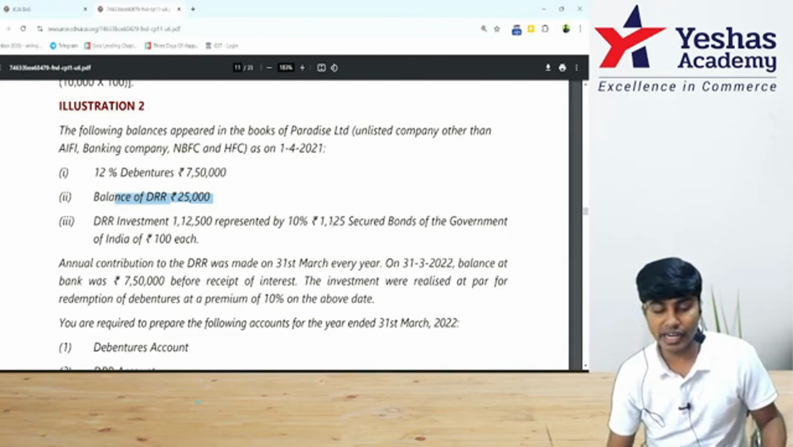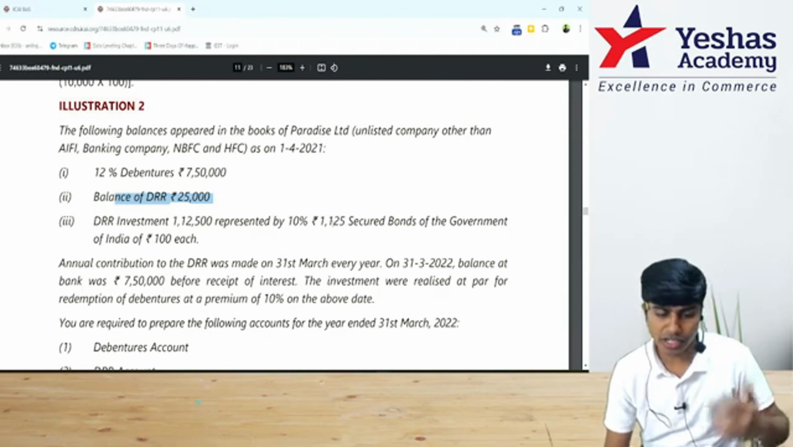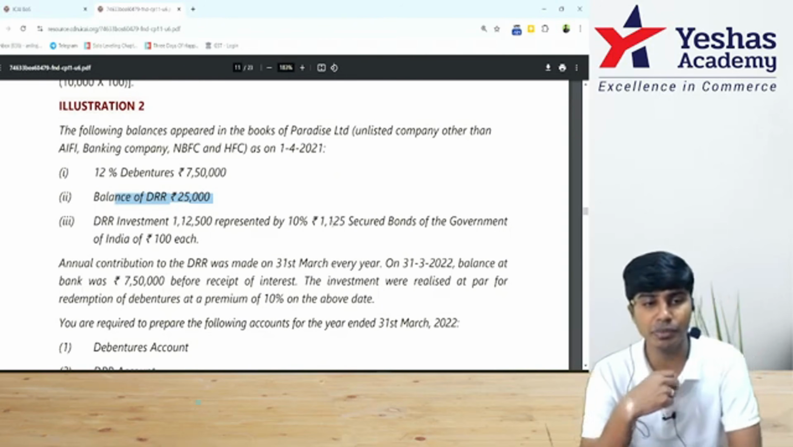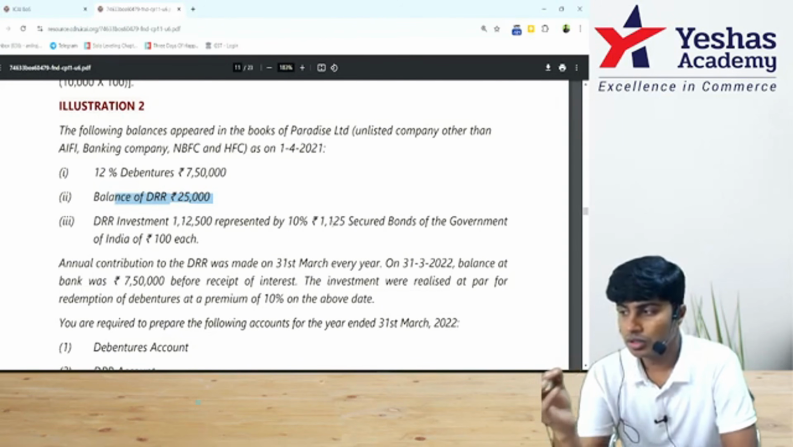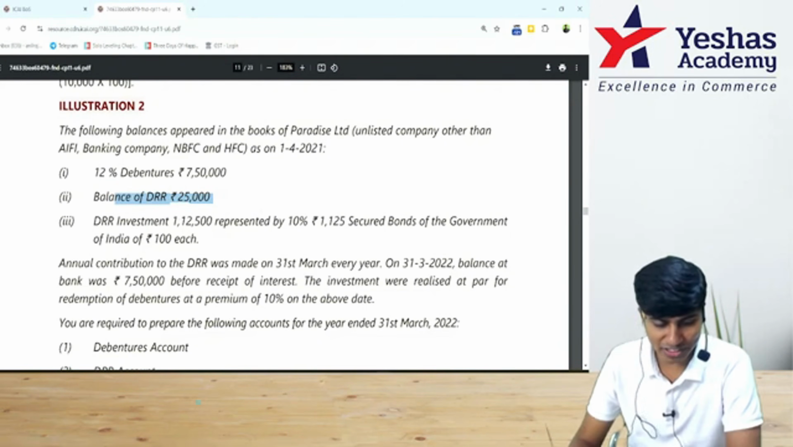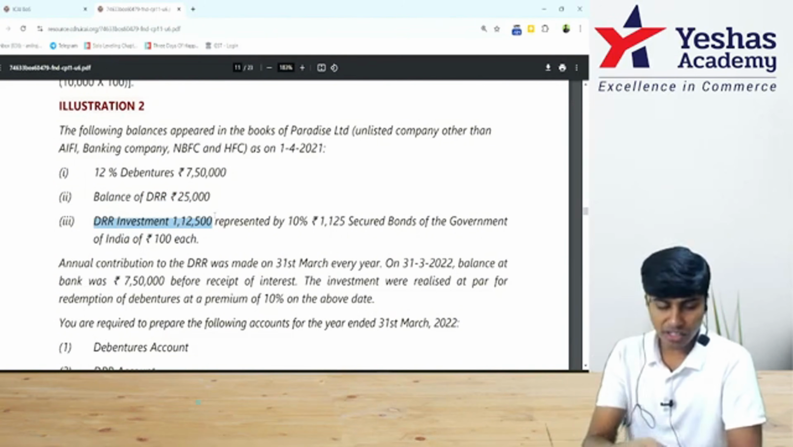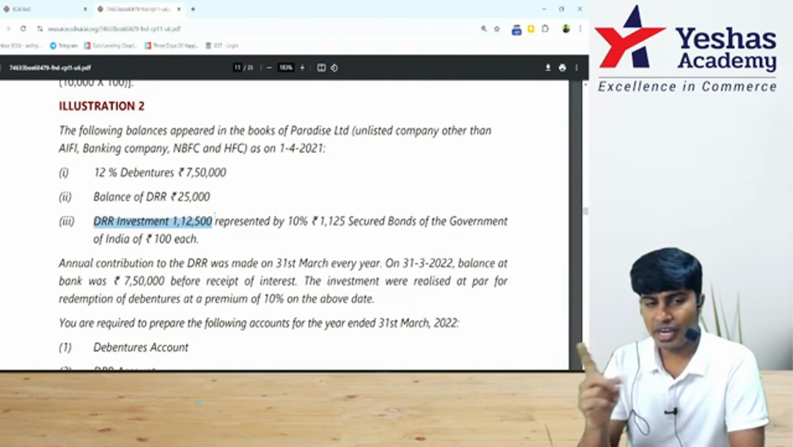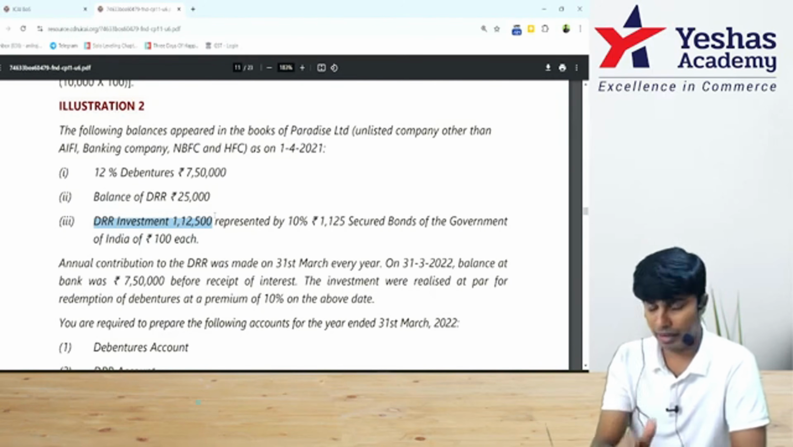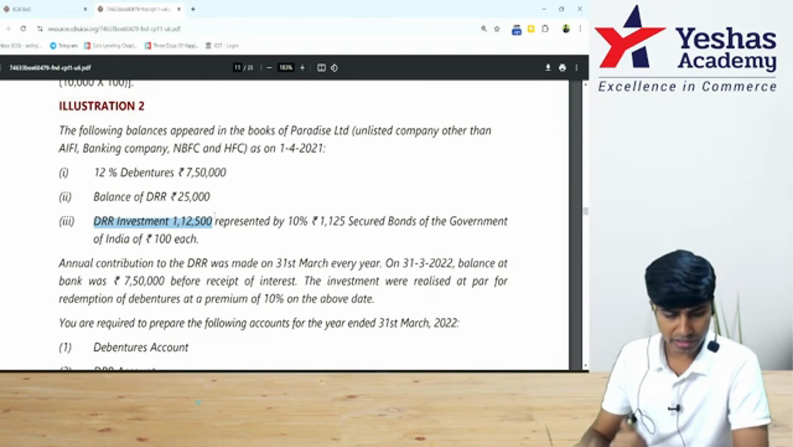After this DRR being created, then we'll check DRR investments. How much should be our DRR investments? 7,50,000 into 15%. Come on, take your calculator. It is 1,12,500. Congratulations, we have DRR investments of 1,12,500. We don't have to invest further money. What if it was 1 lakh? I would have made an investment of 12,500, writing DRR investment account debit to bank, 12,500.